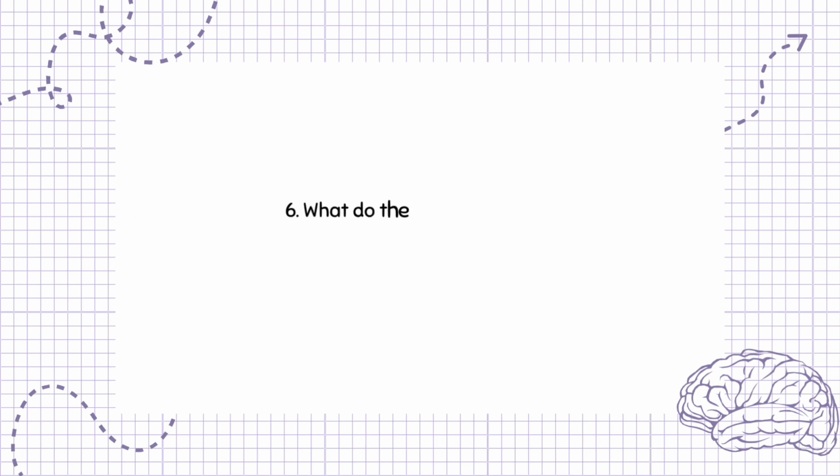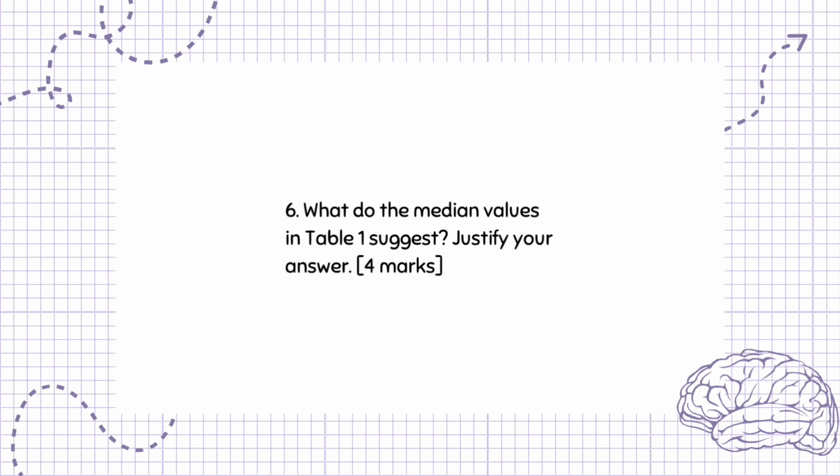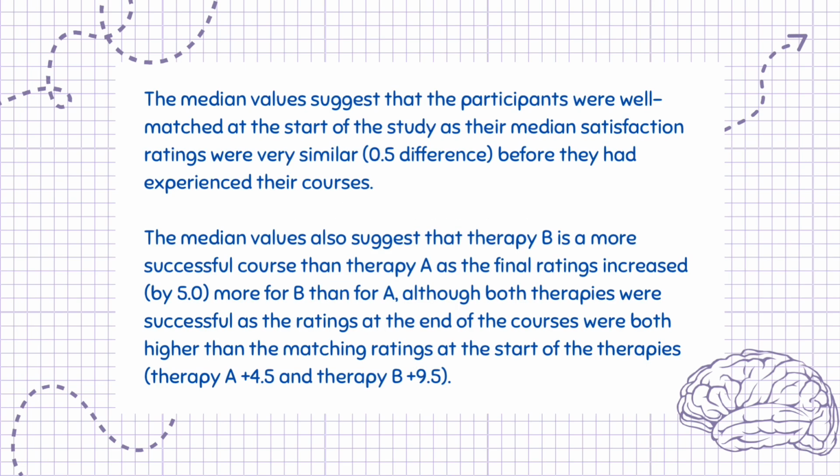Question 6. What do the median values in Table 1 suggest? Justify your answer. 4 marks. The median values suggest that the participants were well matched at the start of the study, as their median satisfaction ratings were very similar, 0.5 difference, before they had experienced their courses.